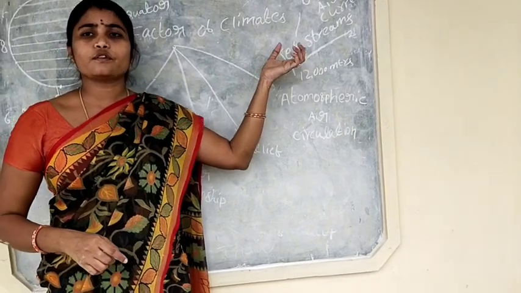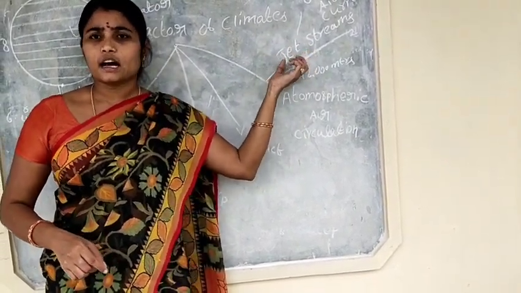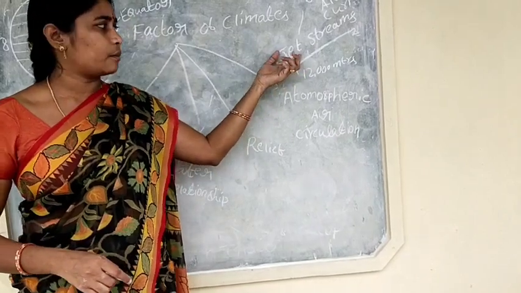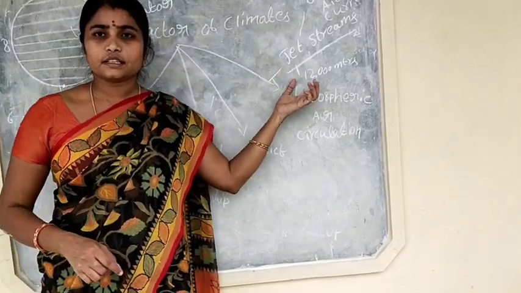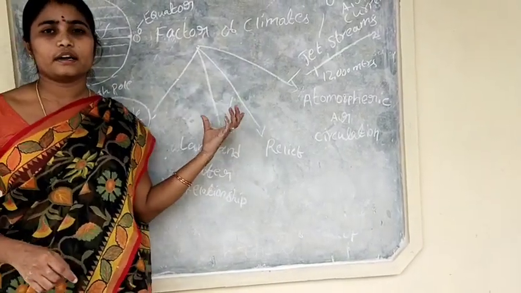These are fast flowing air currents in a narrow belt in the upper atmosphere above 12,000 meters. Upper air currents are called jet streams. These are the four factors of climate.